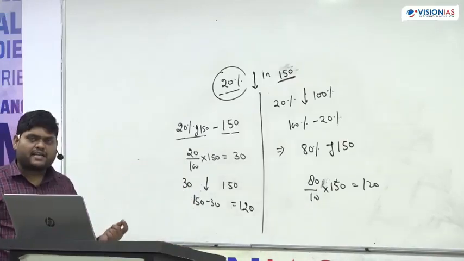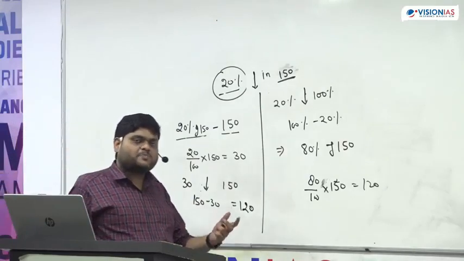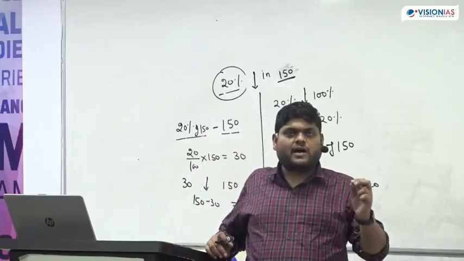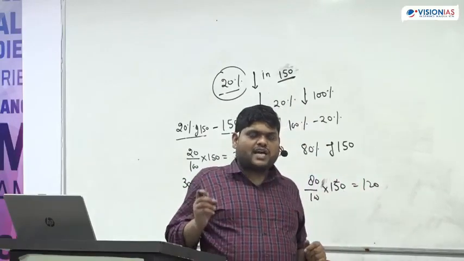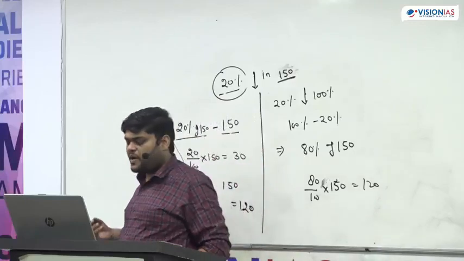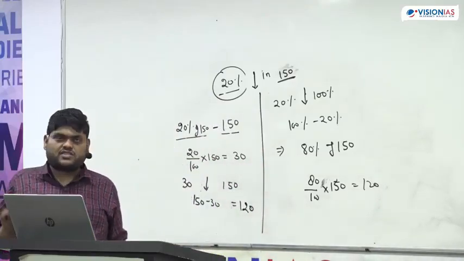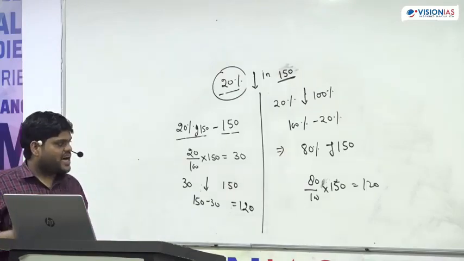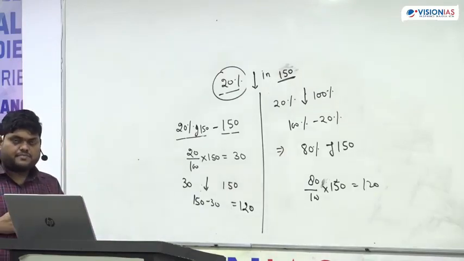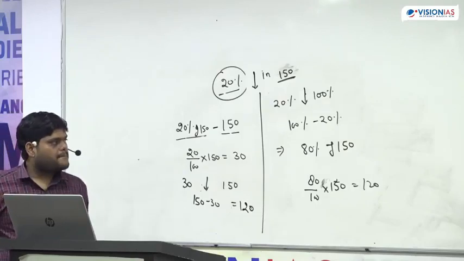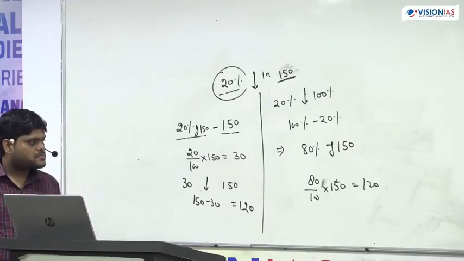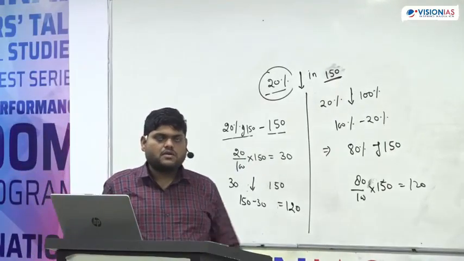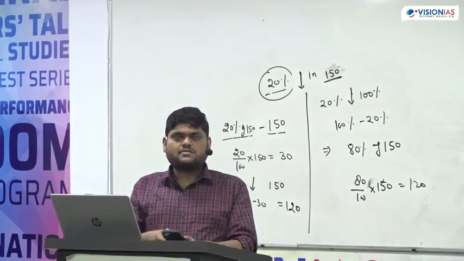So for increment, if I say X is increased by 20%, the first thing which comes to your mind is that X now becomes 120%. As soon as we say X is decreased by 20%, the first thing which comes to your mind is that X now becomes 80%. I hope this is making sense.